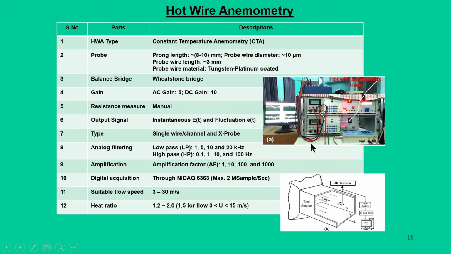Now, when we get the signal from the probe, we need some kind of filtering. So, it can be a low pass filter or high pass filter depending on the flow conditions we have inside the tunnel. And this probe also has amplification factors starting from 1, 10, 100 and thousands.